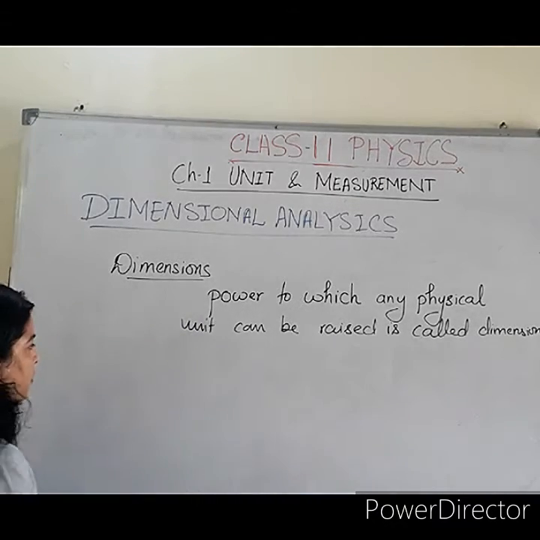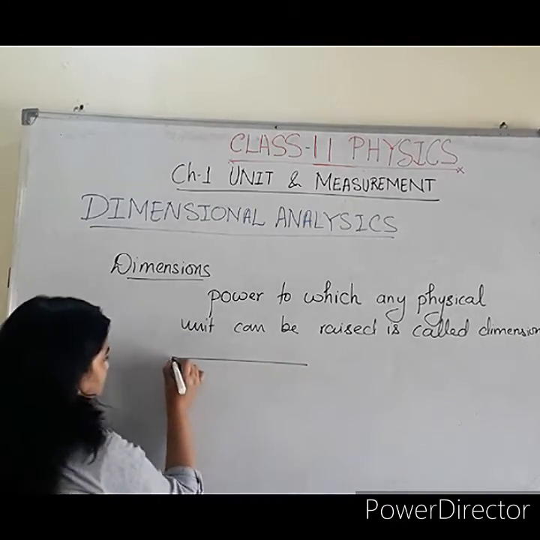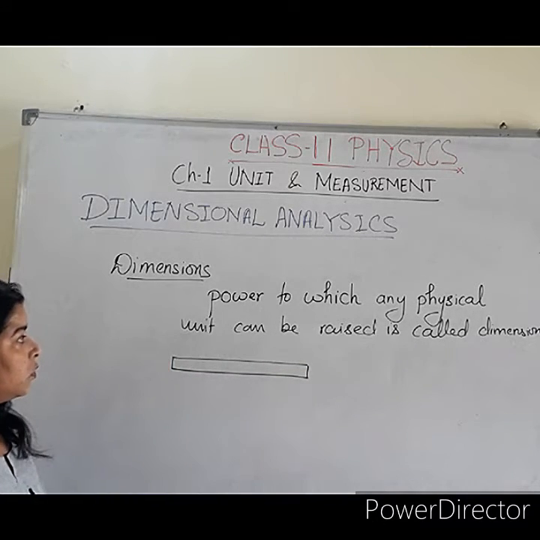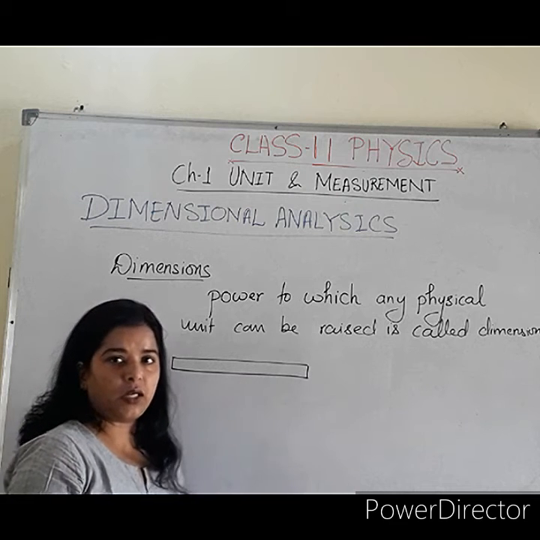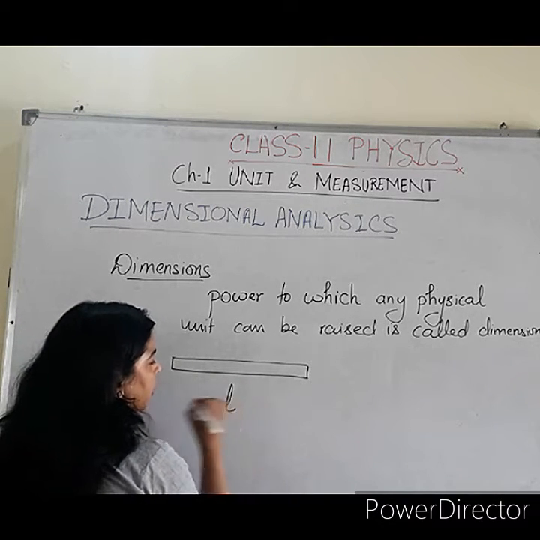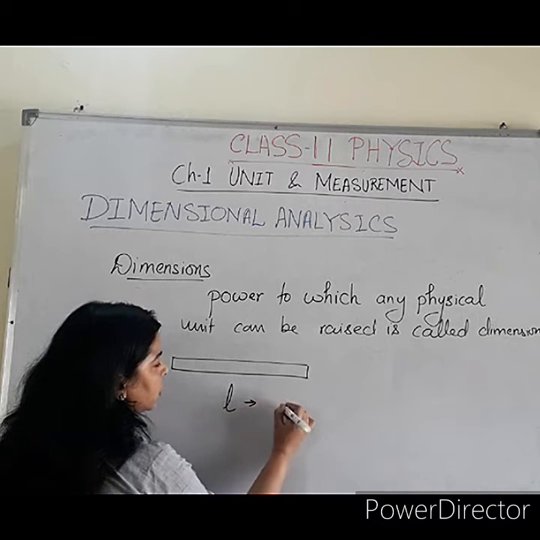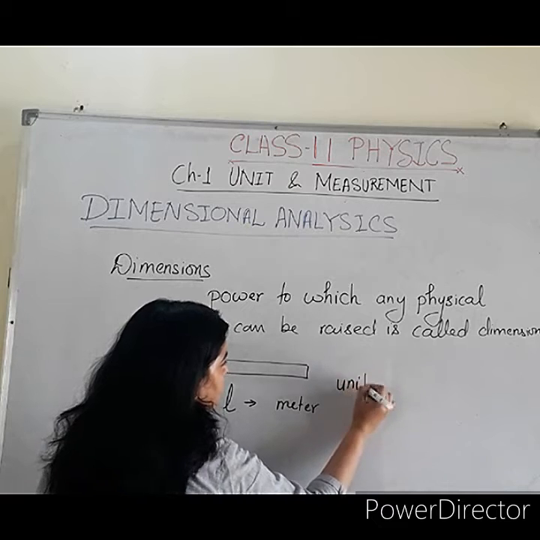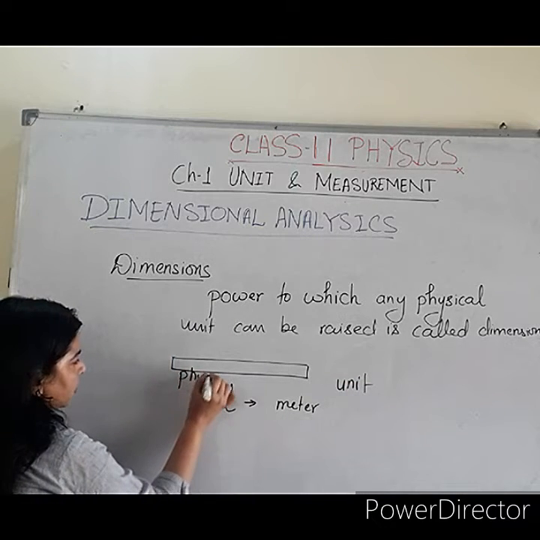Like if you have a length of cloth or a scale, which physical quantity will you use and what unit will you apply here? You know about the law of unit. So the physical quantity here is length and the corresponding unit is meter. This is the unit and this one is the physical quantity.